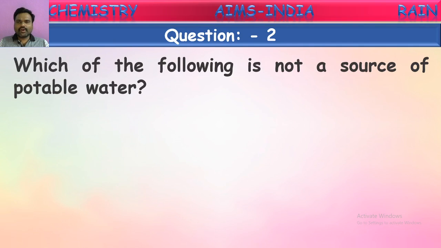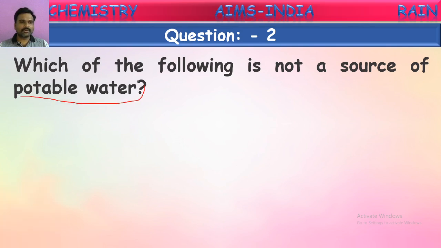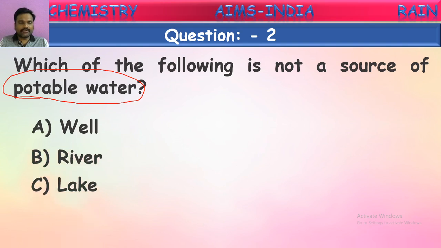Which of the following is not a source of potable water? They are giving options here, and out of those we have to identify which is not a source of potable water. But before that, we have to understand one thing: what does potable water mean? Potable water is the water which is suitable for drinking. See the options now: well water, river water, lake water and sea. Which is not a source of potable water?